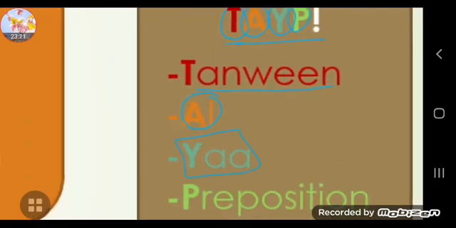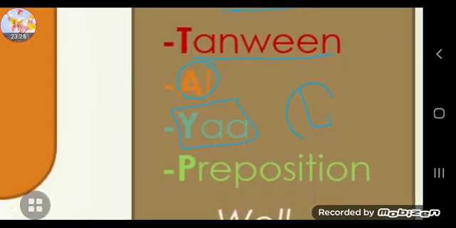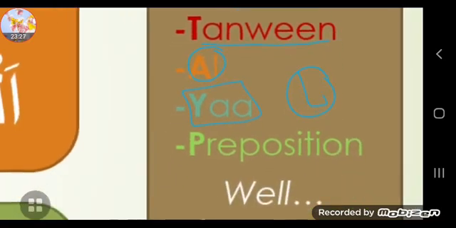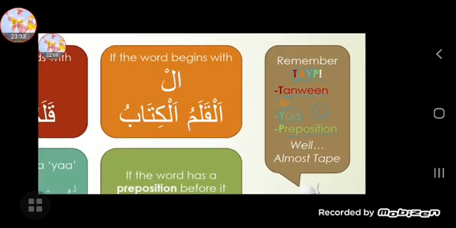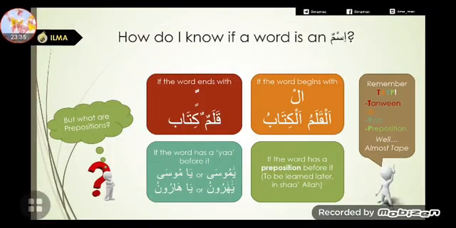Ya, that is the particle of calling that you use to call others, if you have that at the start. And preposition before a word. This shows that a word is an ism. So the 4 signs of ism, you can remember them by tape. Tanween on the last letter, al at the start, ya before it, and preposition before it.